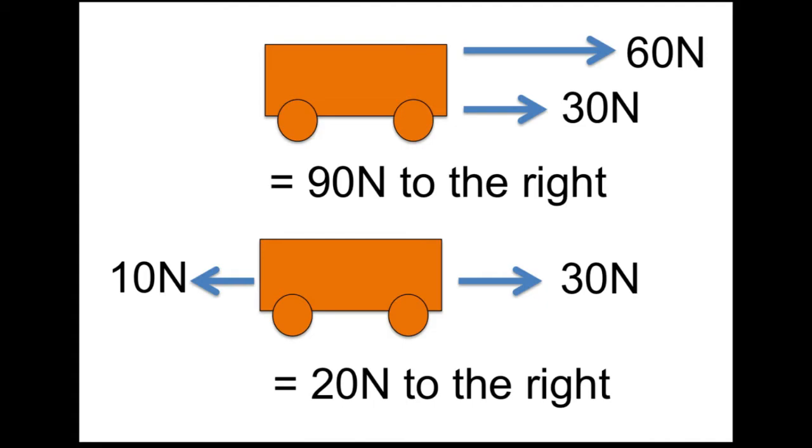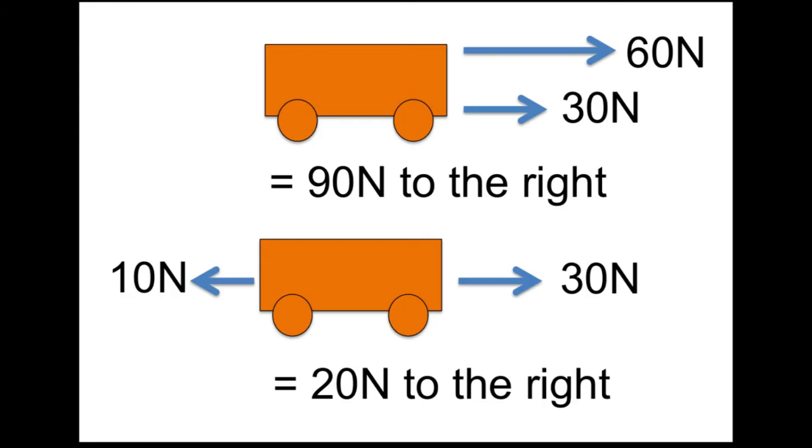For the second experiment, we have a trolley which is stationary. But when two forces, 60 Newton and 30 Newton, are applied in the same direction, the resultant will be 90 Newton towards the right. That means we are adding up the two forces since they are in the same direction.